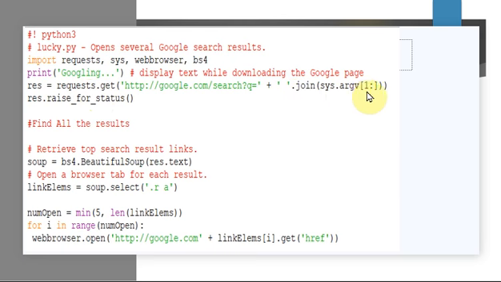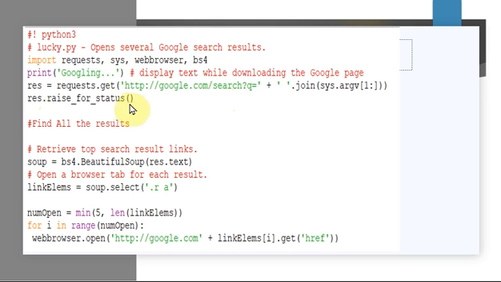Join sys.argv starting from 1, that is the first argument. When we spoke about opening the browser, we had seen the same example. And then colon, and you've not mentioned anything, that is, your ending range can be anything. So it can happen that you might have given one keyword to search, or you might have given five keywords to search. It will take all those keywords. So for that purpose it is given like this, and you're using the join method which is going to combine it along with the URL.